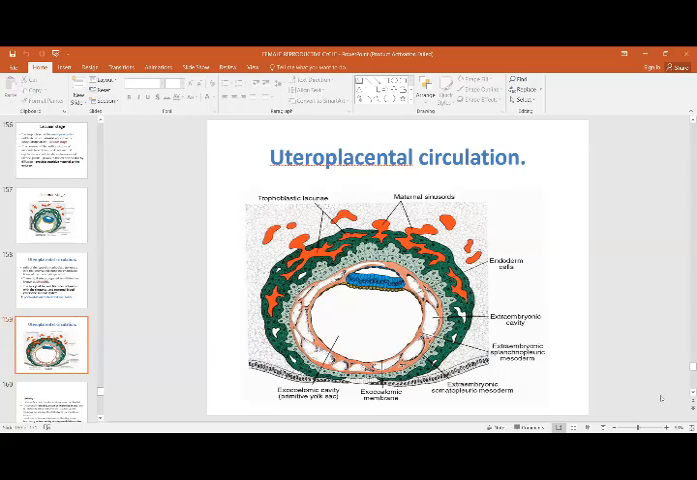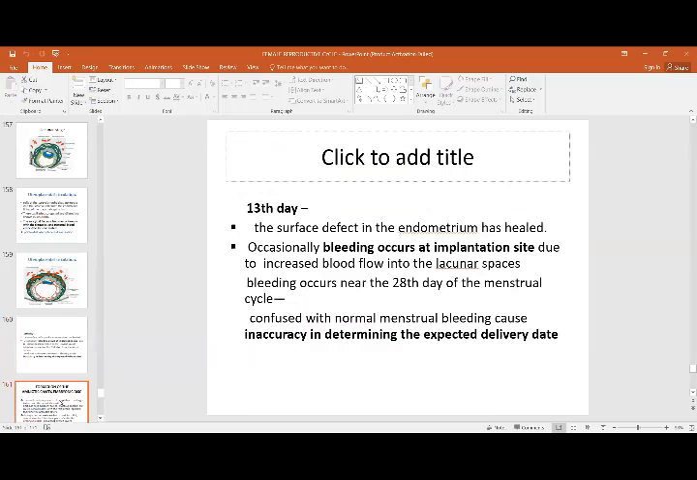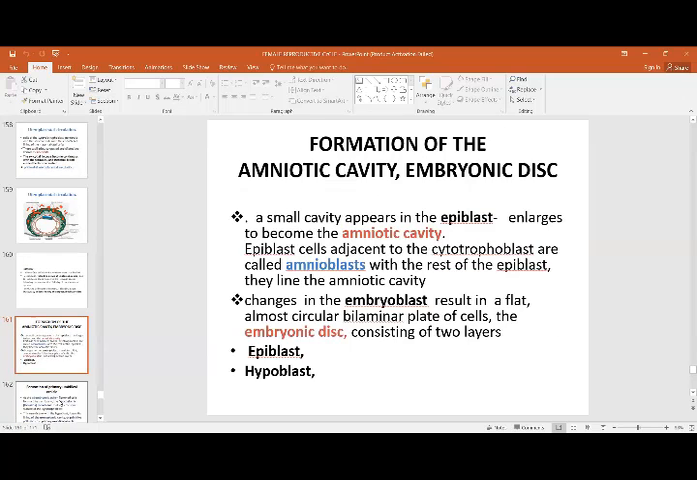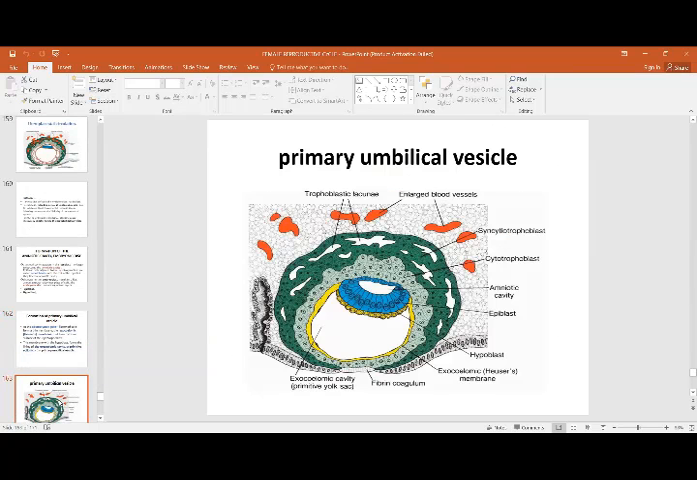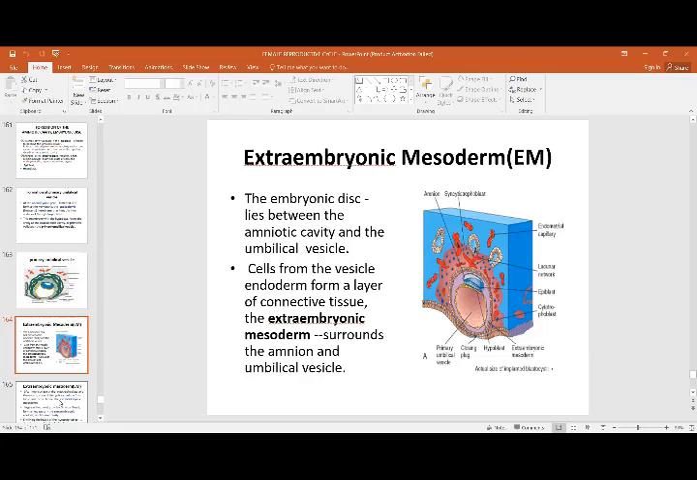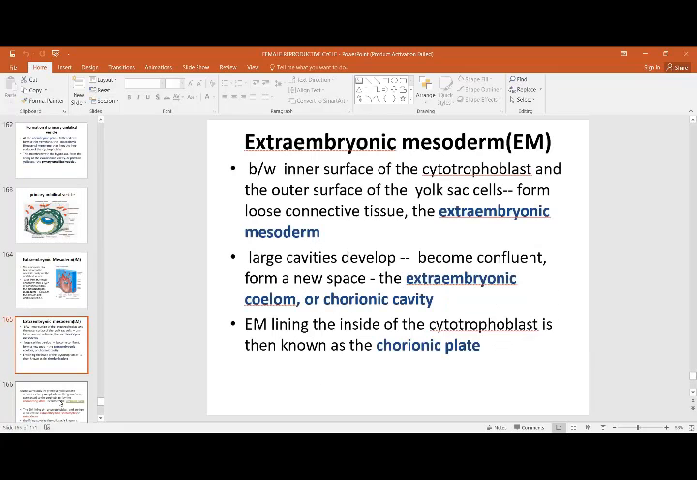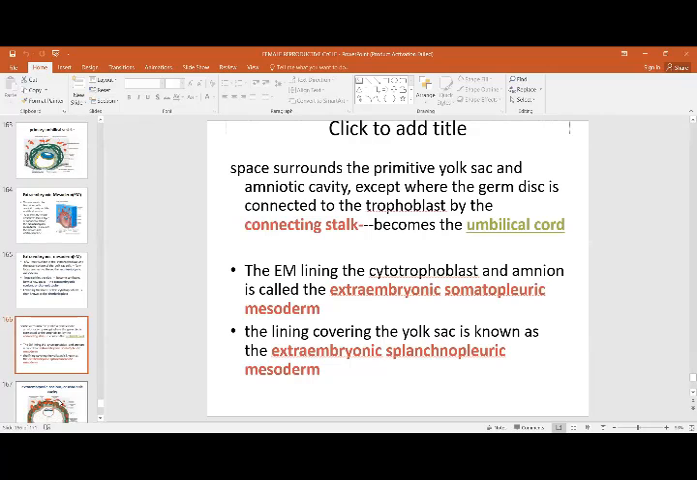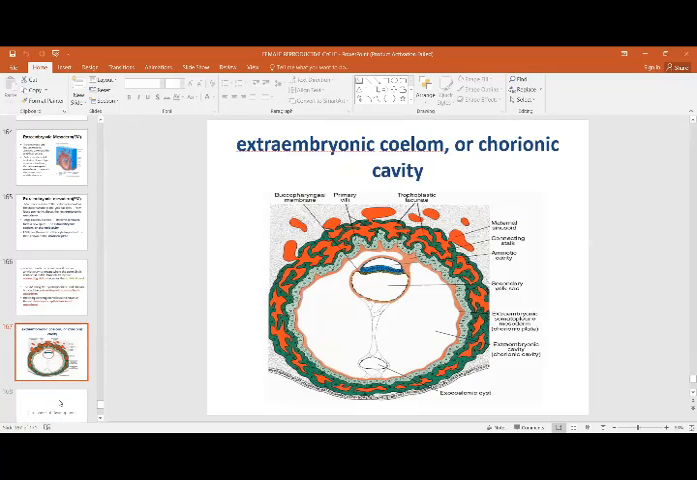So this was the uteroplacental circulation. Then on the 13th day, there is the formation of the amniotic cavity, formation of the umbilical vesicle, the primary umbilical vesicle, and mesoderm. Then see all these stages.